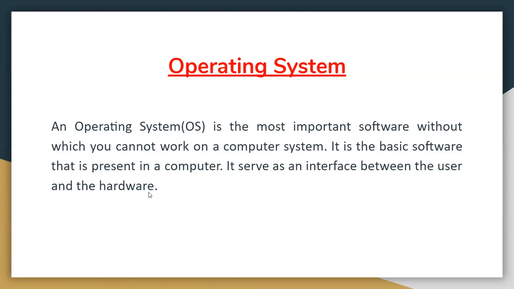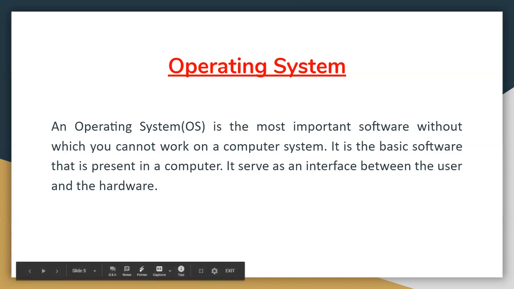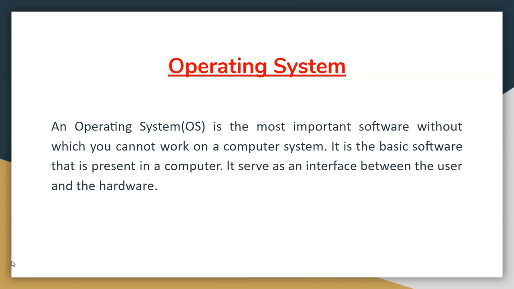User means we are the user, hardware means the computer system is the hardware, and the operating system is the interface between the user and the hardware. If no operating system is installed in the computer, the computer will not work.